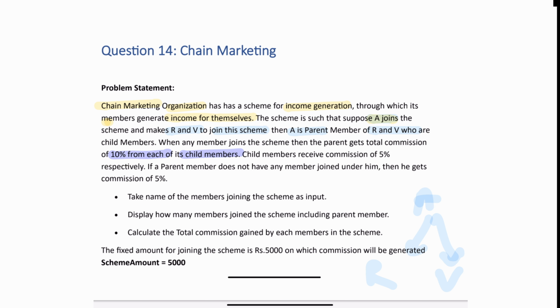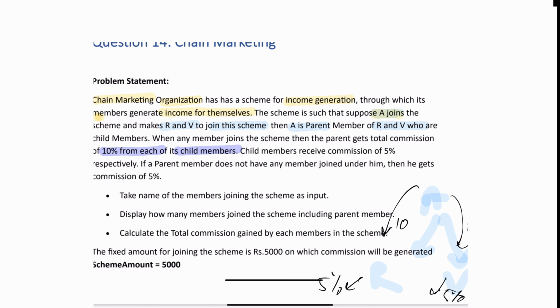Now, what is the benefit if the children internally make any members? The child will be getting 5%. This one will be getting 5%, and I will be getting 10% from this one and 10% from this one. This is how I will be getting more and more if I have more children.